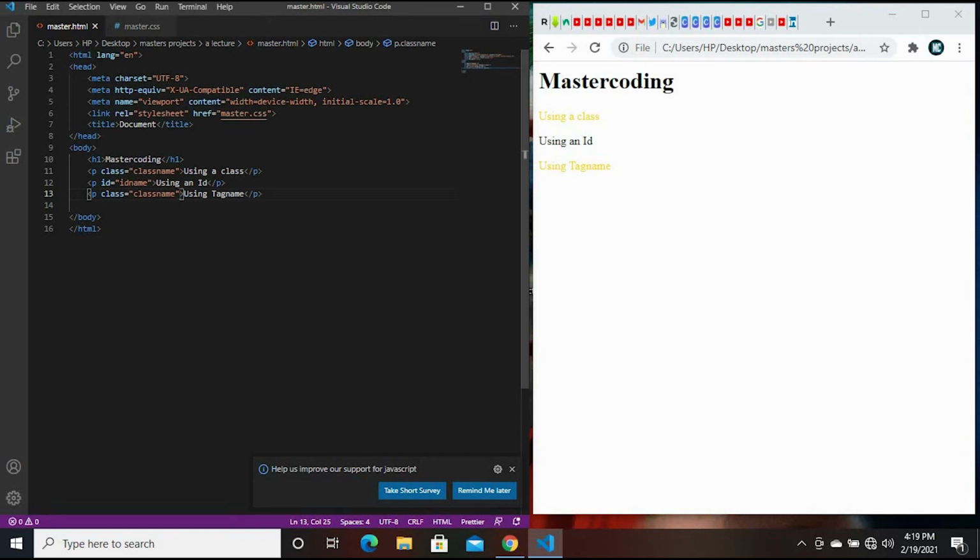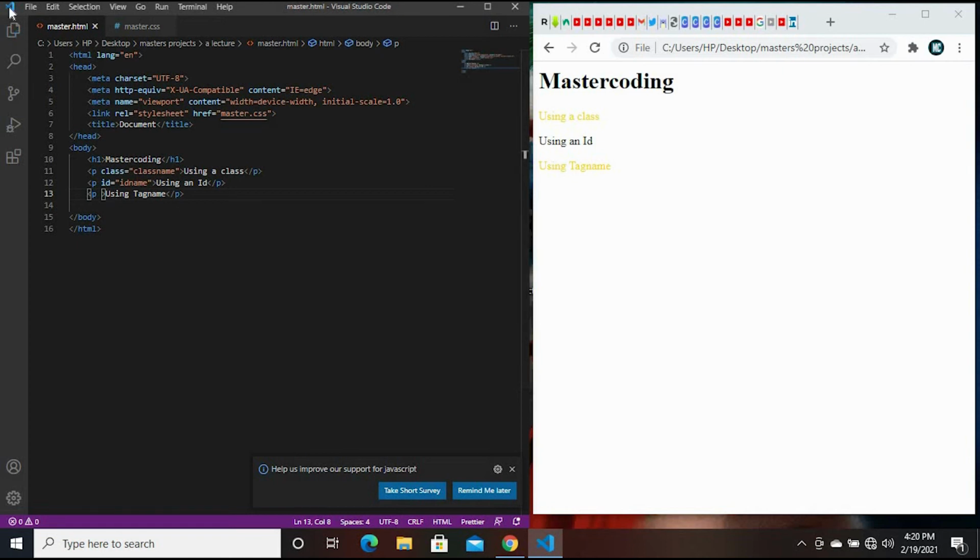But for ID, it doesn't happen. You only use one name for a tag, and if you mistakenly put this name in any other tag using the ID, it's going to give you an error.